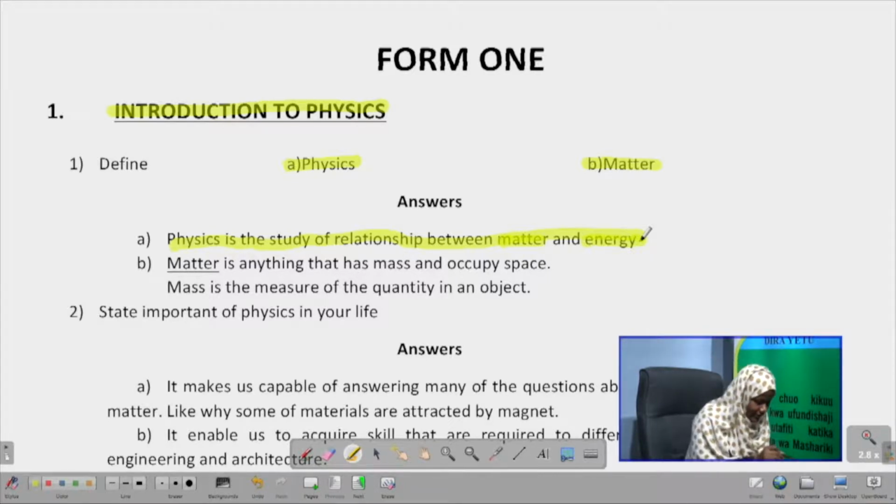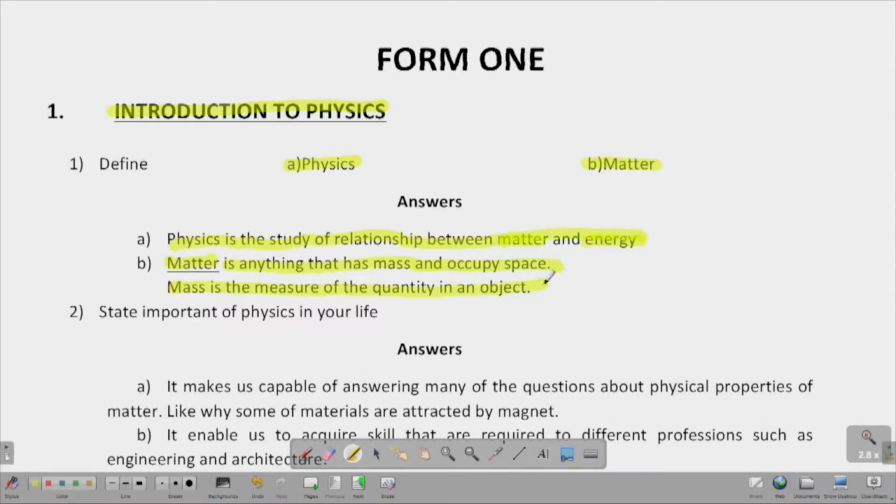So the second part, B, says matter is anything that has mass and occupies space. Right. So everything surrounding us has mass, and it occupies space. So basically, that is what we know as matter. Before you ask what is mass, we can say mass is the measure of the quantity in an object.